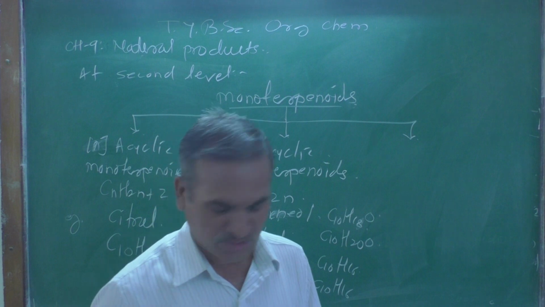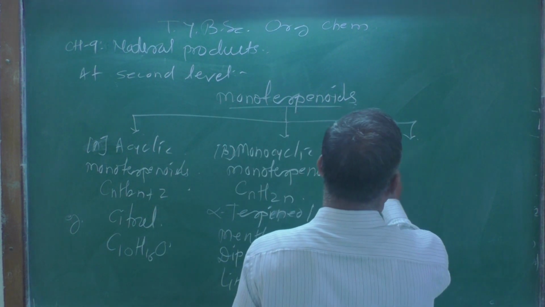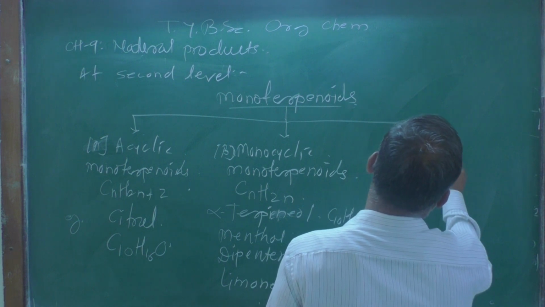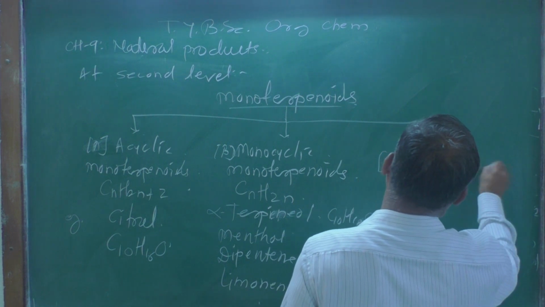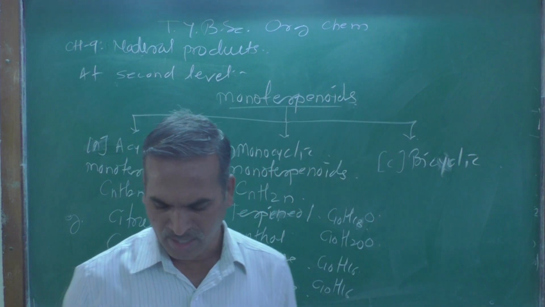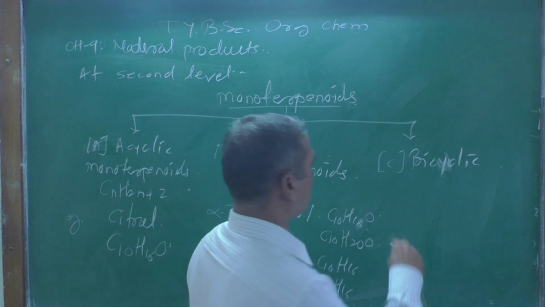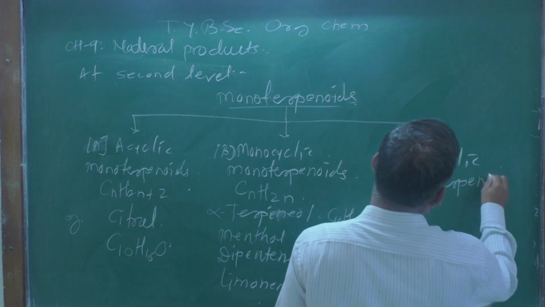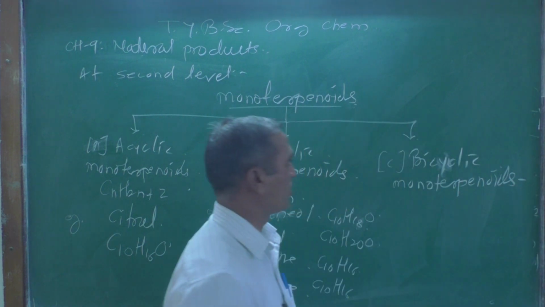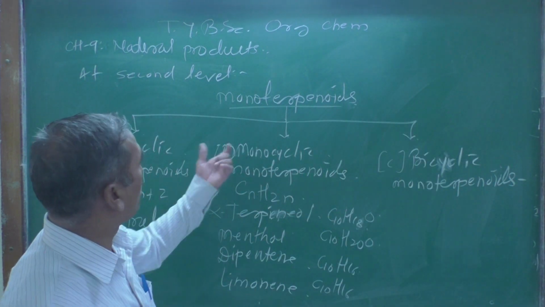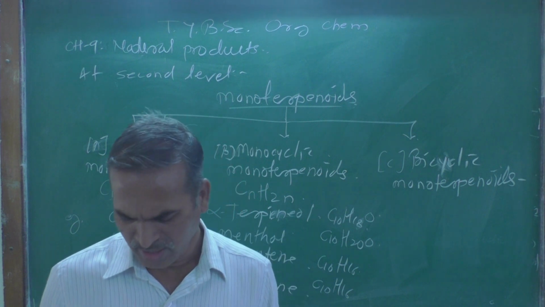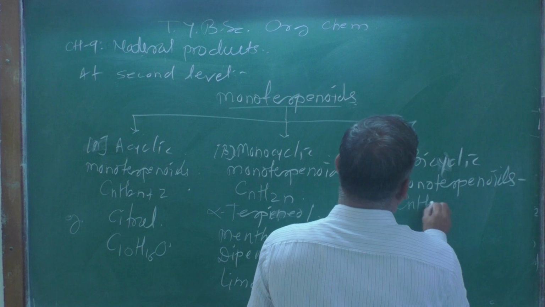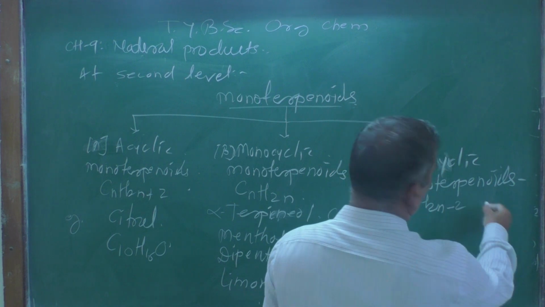Now the last one, C, is bicyclic monoterpenoids. This is the third example of monoterpenoids, and it has the general formula CnH2n-2.